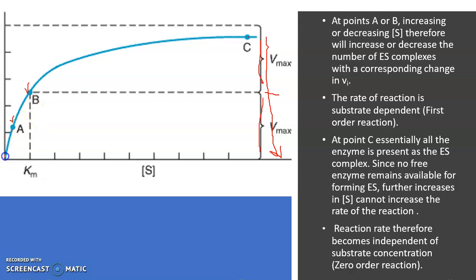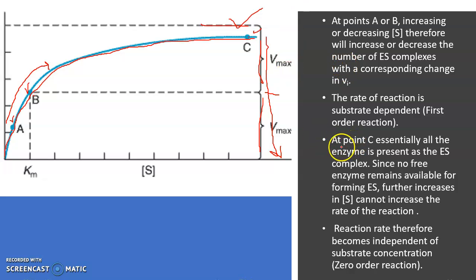The substrate concentration increases to A, and after B it also increases, and after some point it also increases, but here the rate of reaction is completely decreased at C. Up to here it follows first order kinetics, and after that it follows zero order kinetics. It does not depend on the substrate concentration at point C because the enzyme remains available.